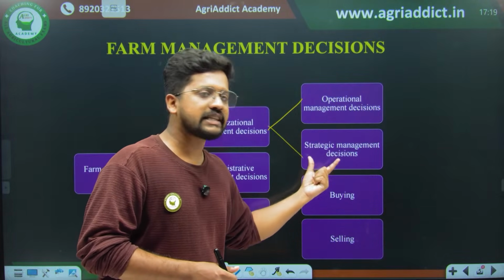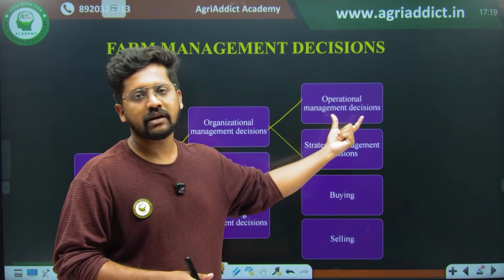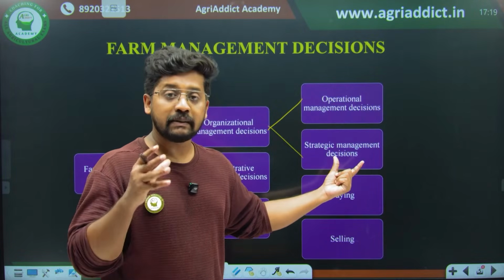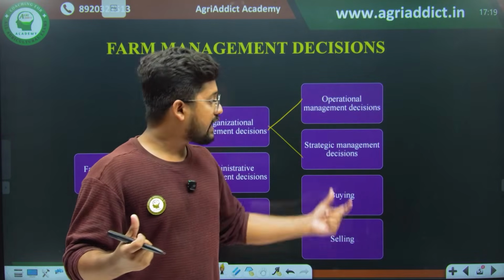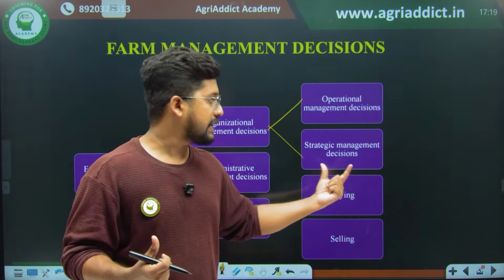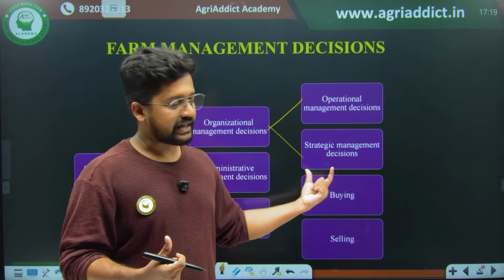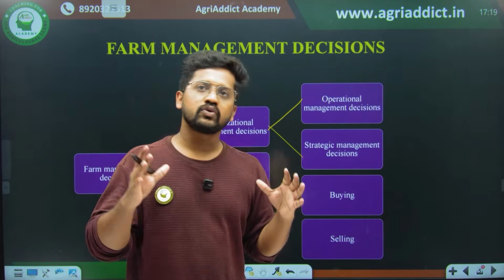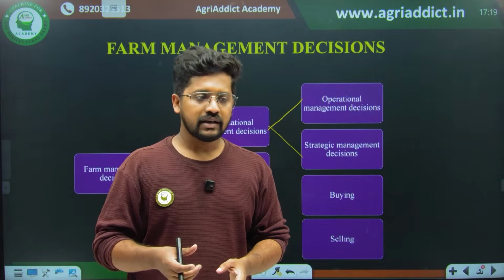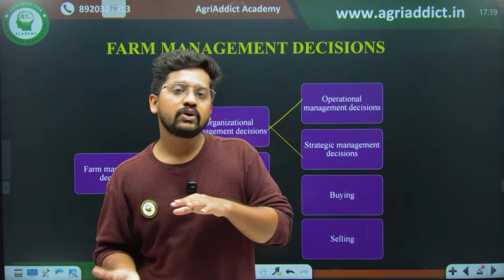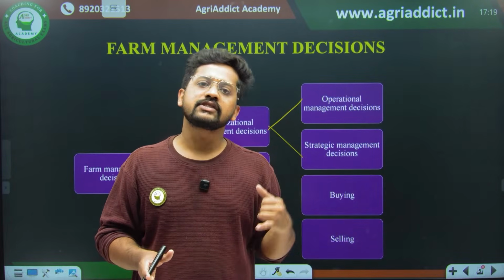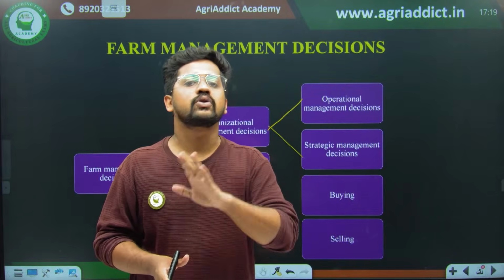When it comes to the strategic management decision, compared with the operational management decision, we take it less frequently, but the impact will be more deep-seated. We cannot simply undo the changes or the impact of a strategic management decision. For example, you decide to buy a car or a phone. After purchasing, you feel this is not that good. Can you undo the decision? Can you tell the manufacturer, I don't like this, take it back and I am going to buy a new one? No, it's not like that.